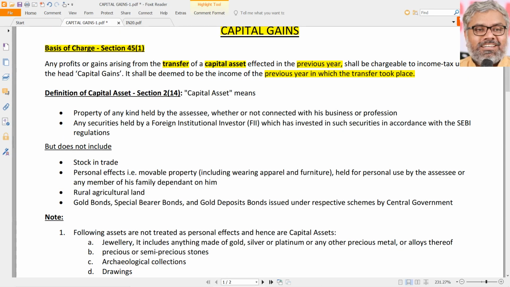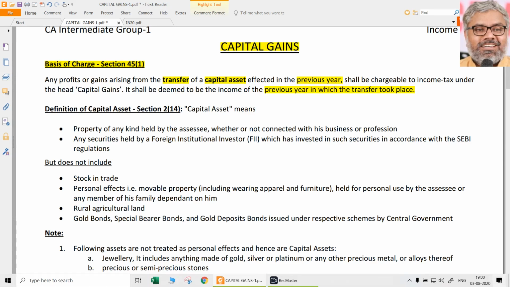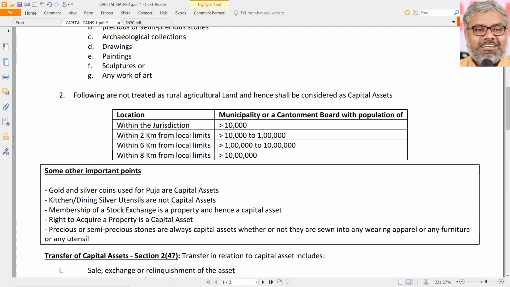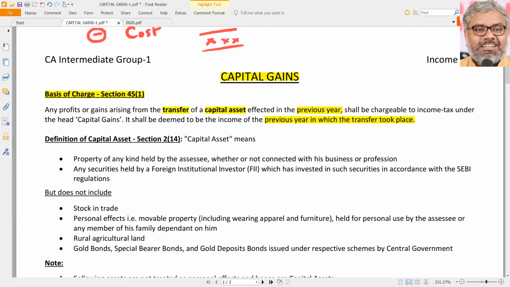So naturally, what is capital asset becomes very important in order to first determine the scope of this head of income, capital gains. Imagine if a particular asset is not a capital asset. Simply, it is not coming under the purview of the capital gains head at all. It is outside the purview because it is not even a capital asset. That means it will not be taxable. Even if it is transferred also, it will not be taxable. So, what is a capital asset becomes a very important point and definition.